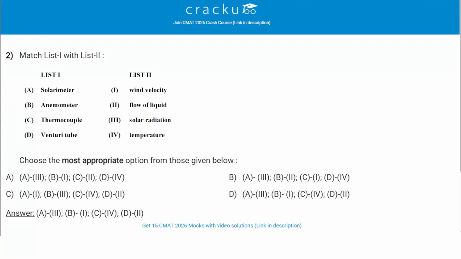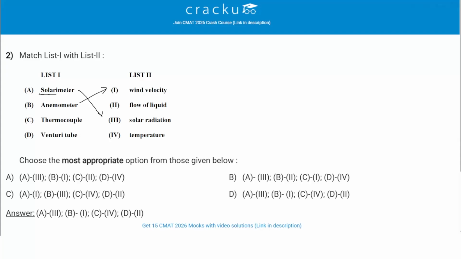We need to match list 1 with list 2. List 1 is given with the name of some devices. List 2 is given with the name of some parameters. Solarimeter. By hearing the term solar, it means something related to sun. So solarimeter would be related to solar radiation. So A goes with 3. So basically solarimeter is an instrument which is used to measure solar radiation. Similarly, anemometer. Anemometer is an instrument which is used to measure wind velocity.